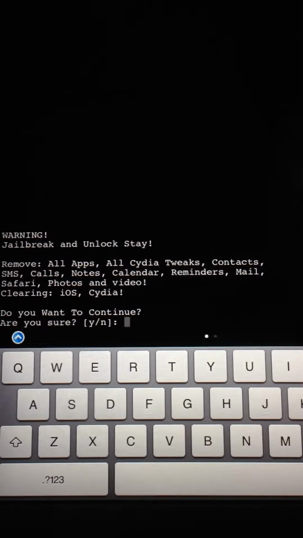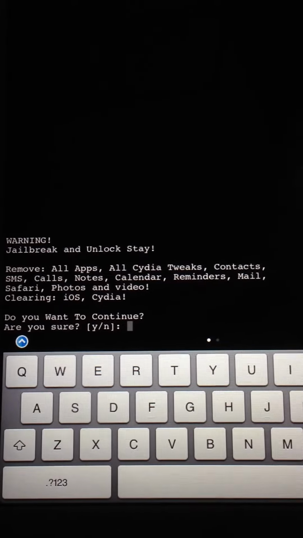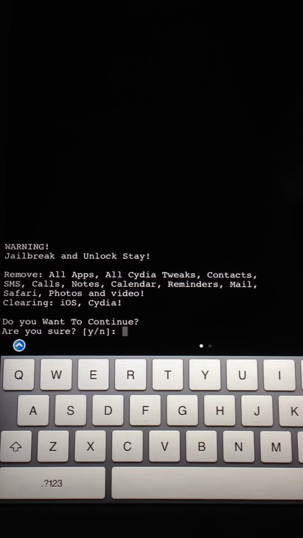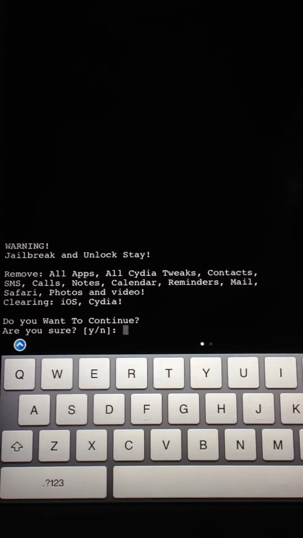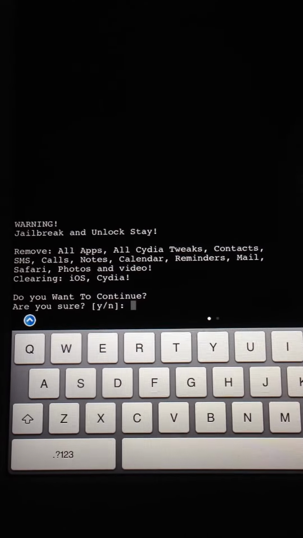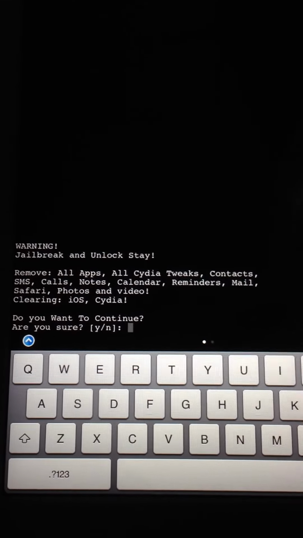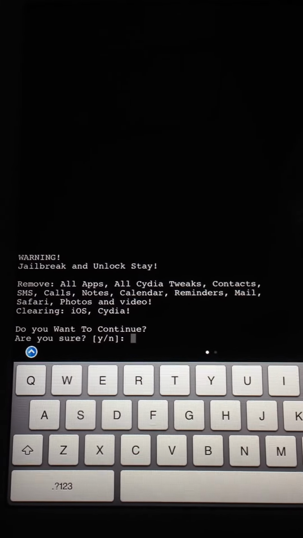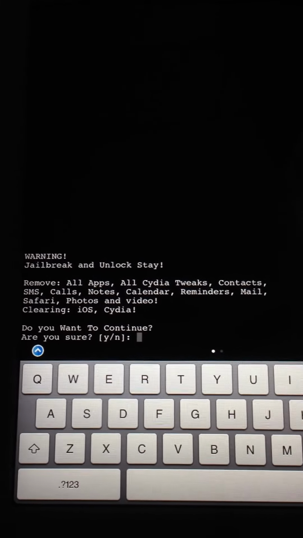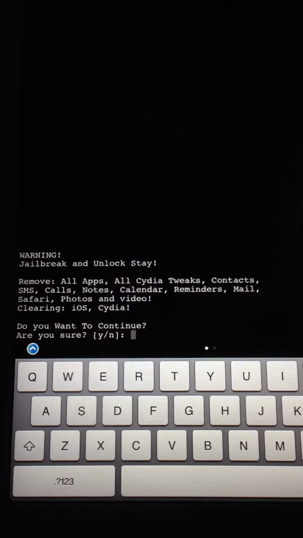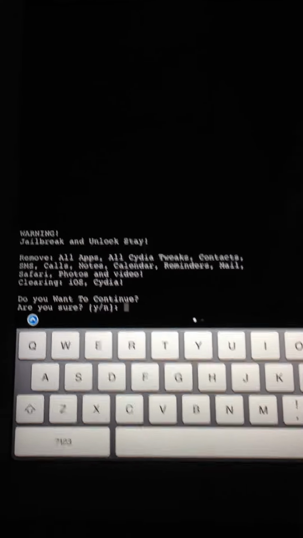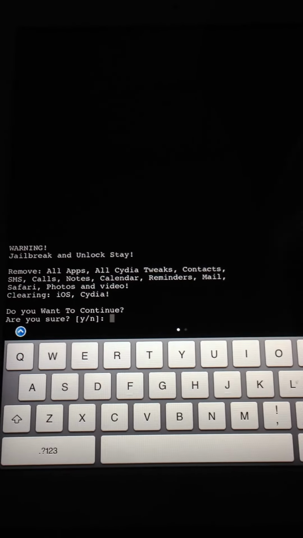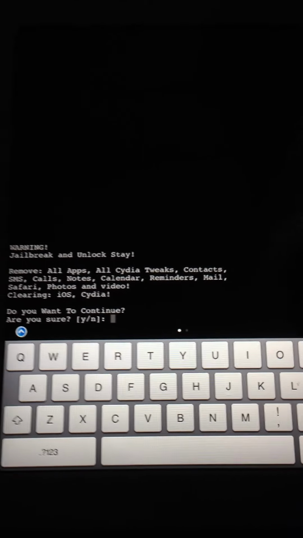It's just like you're restoring via iTunes, but you're doing it on the device without having to connect it. But before doing this, I recommend that you back up your device just in case, because maybe you want your photos, call history, contacts, SMS. So go and back up your iPhone, iPad, iPod, whatever you're using before you do this, okay?